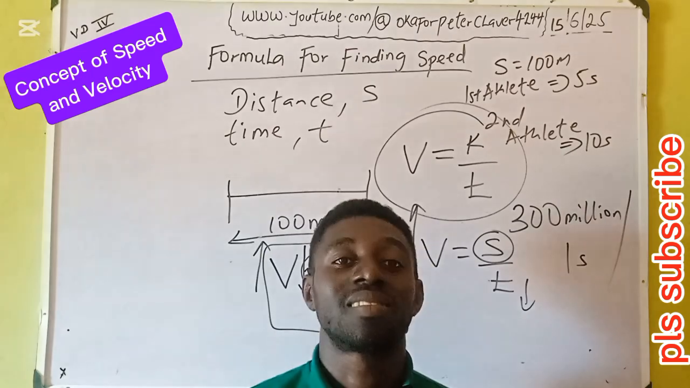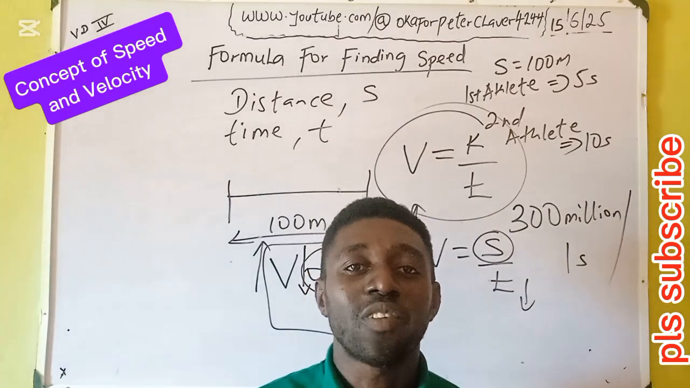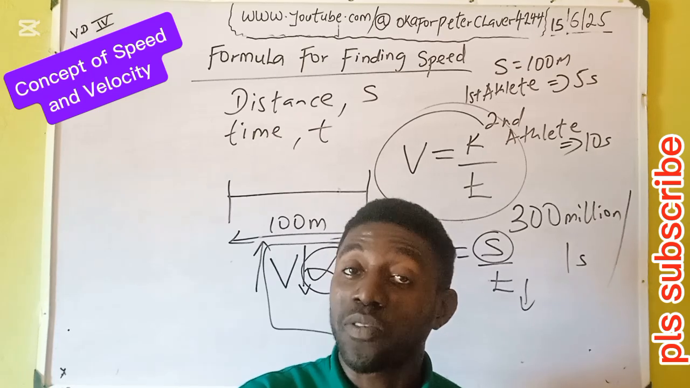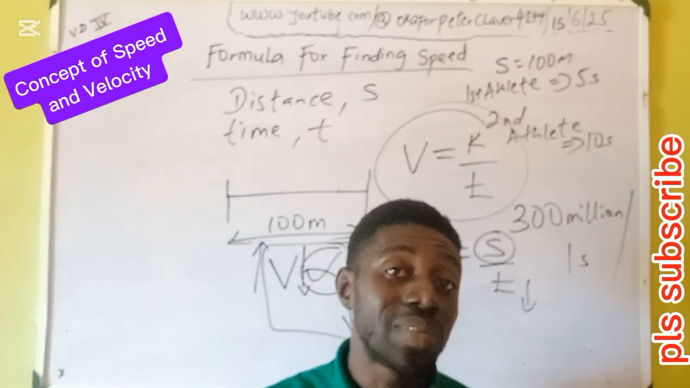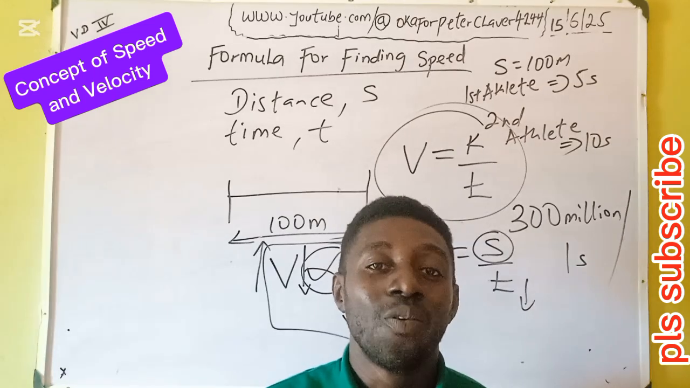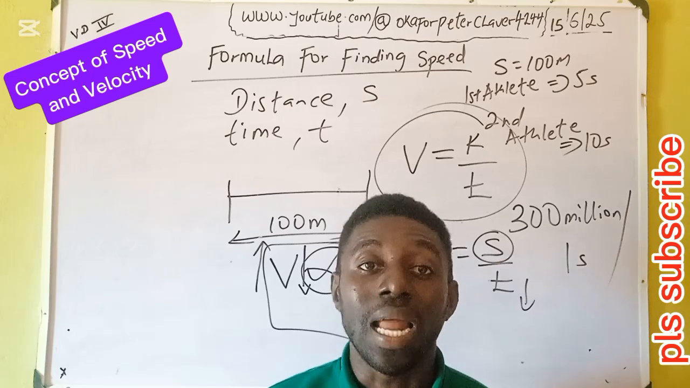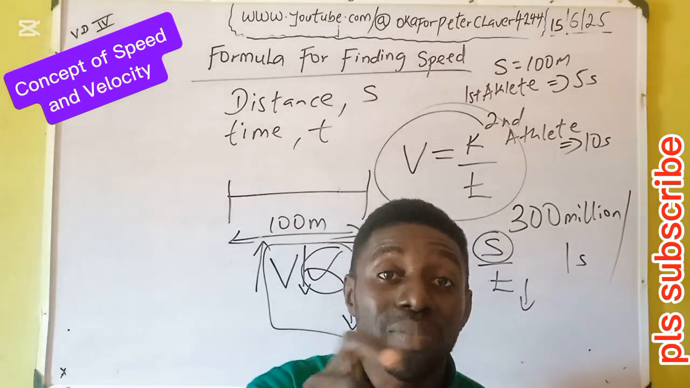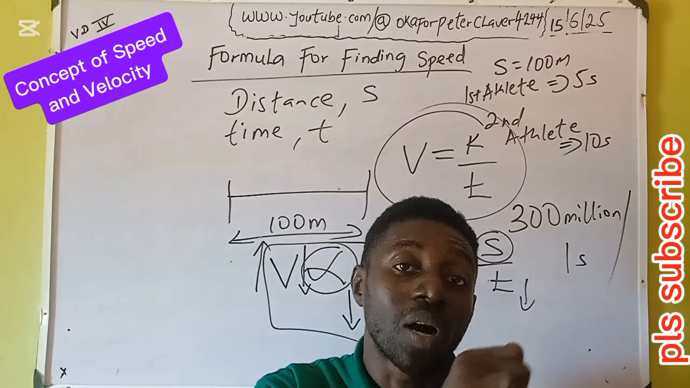So we have 2 athletes on the track. On your marks, get set, boom, the gunshot. The first athlete covers the gap of 100 meters in 5 seconds. The second person covers the gap of 100 meters in 10 seconds. So the question becomes, who is the faster athlete? You already know the winner. The person with the shortest time is the winner. But we need to prove it mathematically. Then what do we do? We go back to our formula.